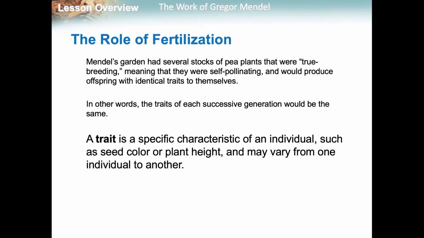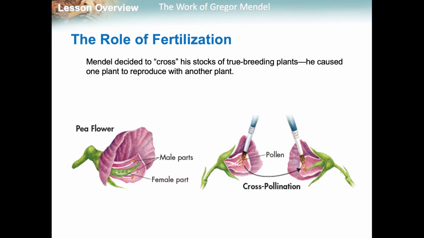So a trait is a specific characteristic of an individual, such as seed color, plant height, it could be hair color, it could be hair texture, it could be any of those things. And they can vary from person to person. Just looking around the classroom, you can see how everyone looks different. Everyone has different traits. So Mendel decided to cross.